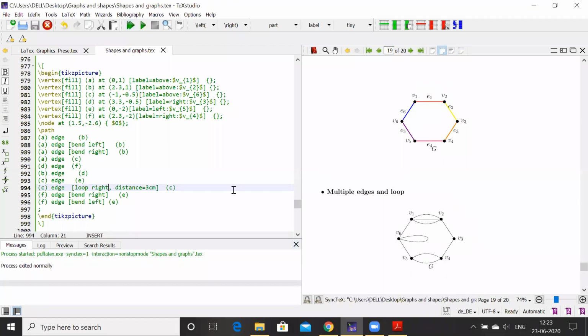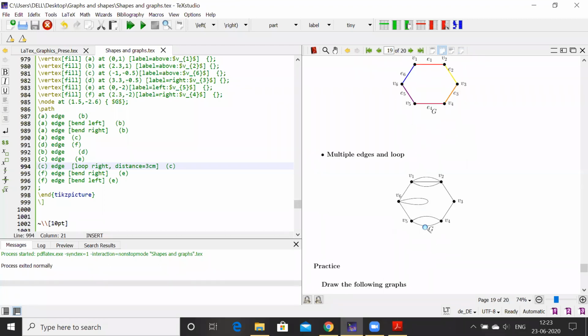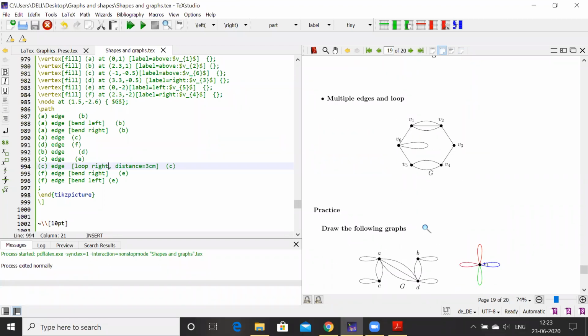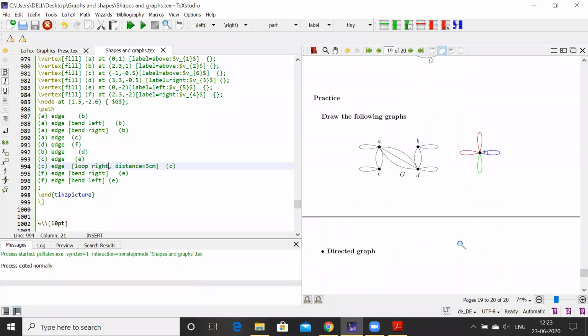See, so the loop position has been changed. It is to the right side of the vertex, and also the size is 3 centimeter. The length of this edge is 3 centimeter. Like this way, we can change the position of the loop, and we can draw the loop. We can draw the parallel edges. Okay, so one can practice this. We can color those edges also. We have already seen how to color the edges.